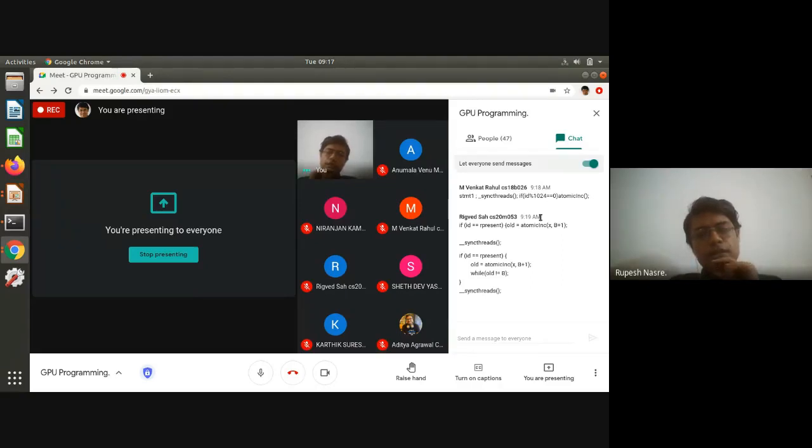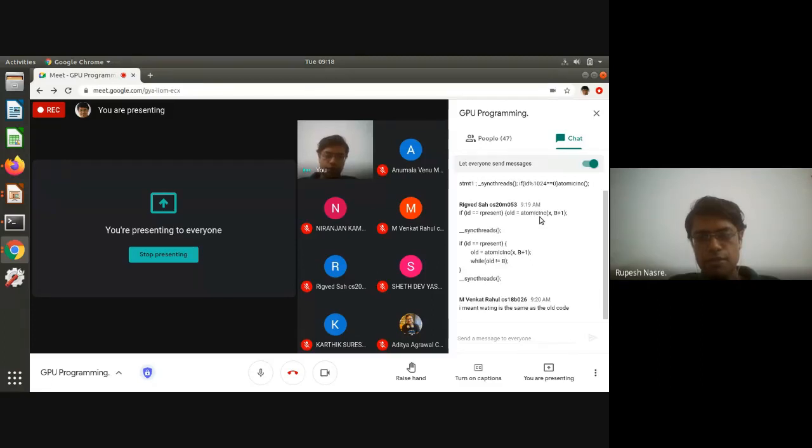So you need the if condition anyway for the representative, but after atomically incrementing, you also need to wait. That waiting is going to be similar to what we saw in the code. As Rigved has pointed out, if ID equals zero, present, then old equals atomic increment, while old is not equal to the number of blocks, you wait there.